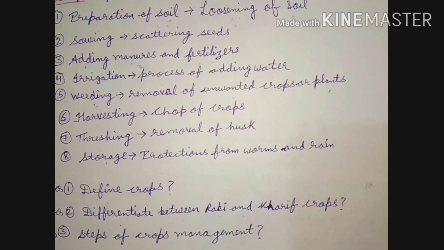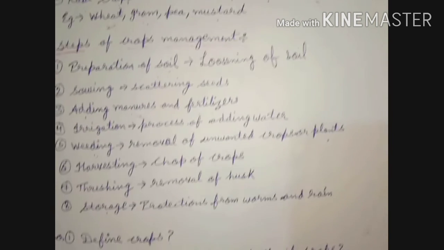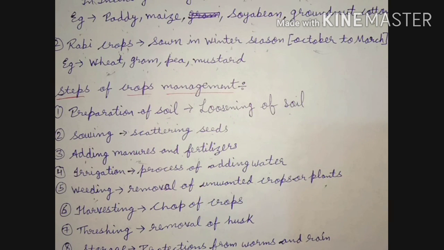The 3 questions of today's class are: first, define crops. The second is differentiate between Rabi and Kharif crops. The third one is steps of crop management. And we will discuss these steps of crop management in our next class.